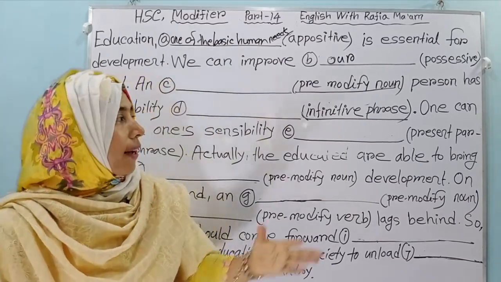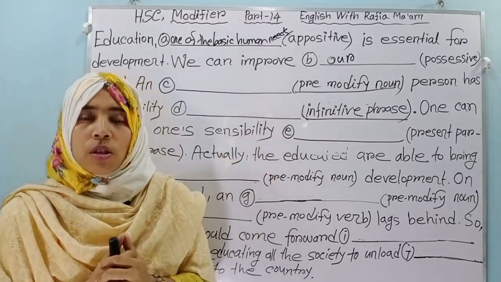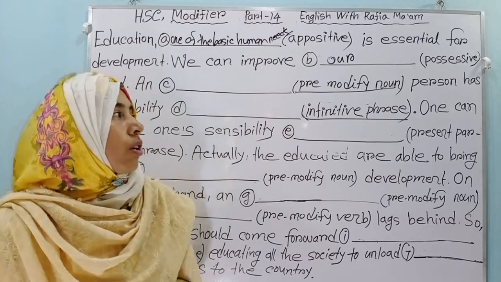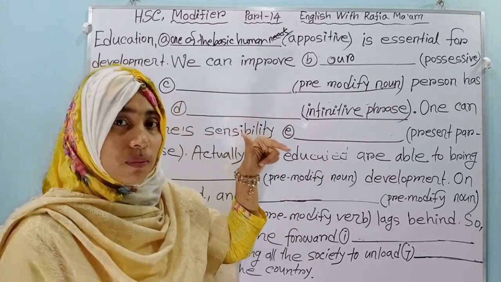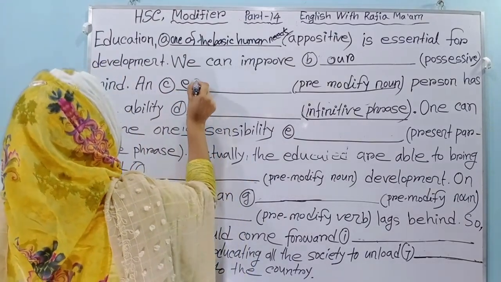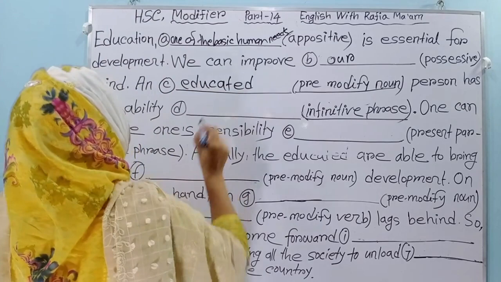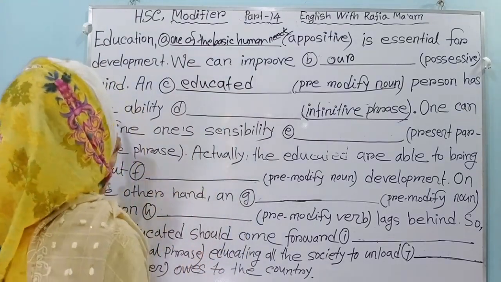And you know this is an educational passage. So what will be here? An educated person. An educated person has the ability.